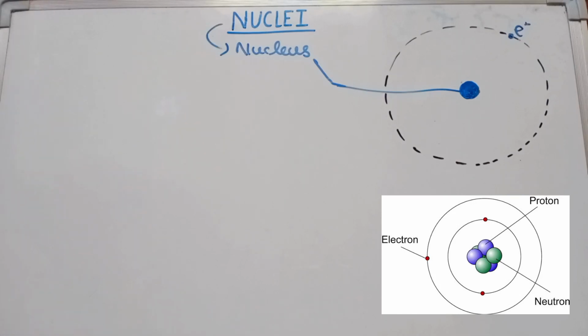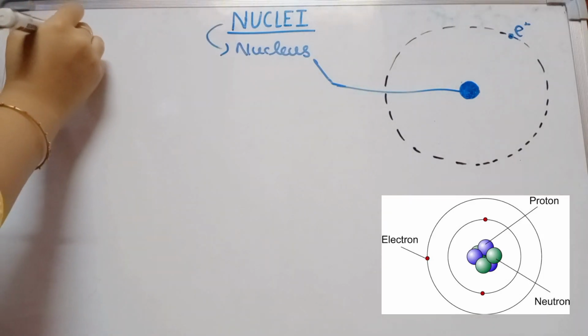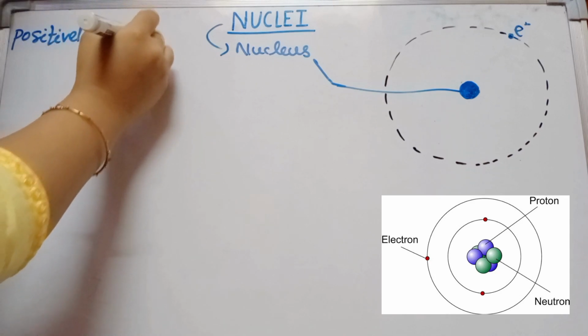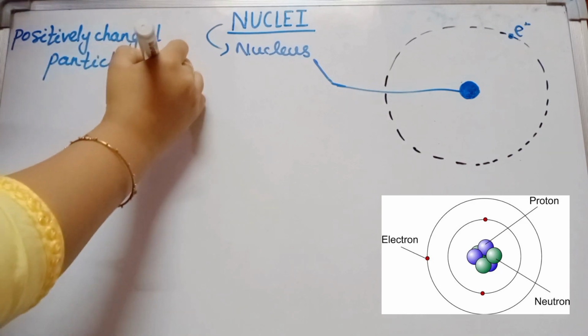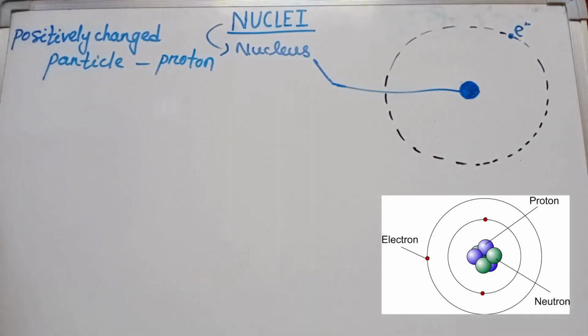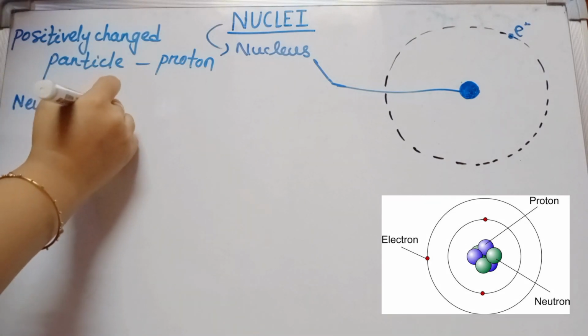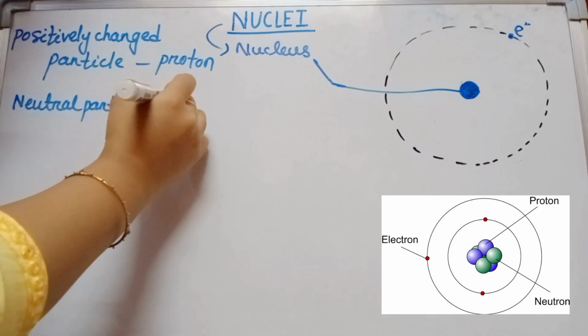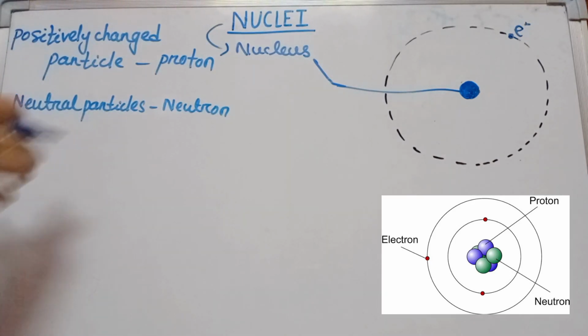Now, what is the composition of the nucleus? The nucleus consists of positively charged particles called protons and neutral particles called neutrons.